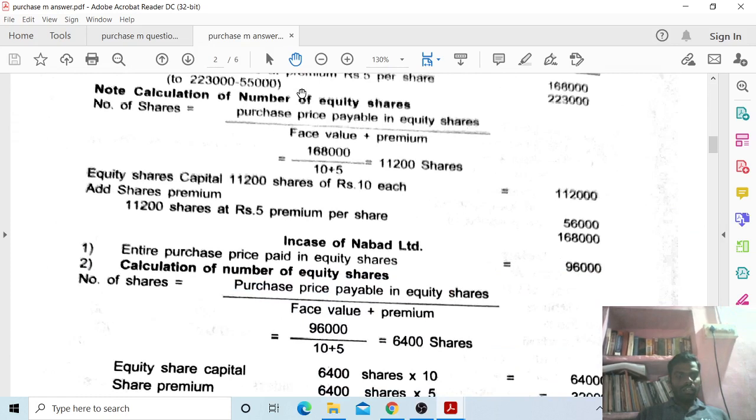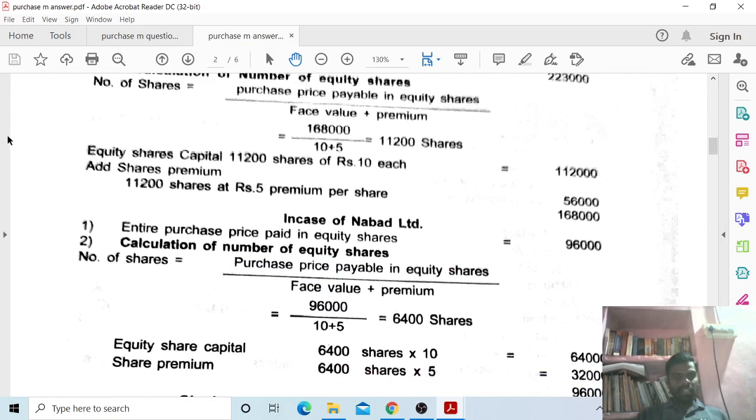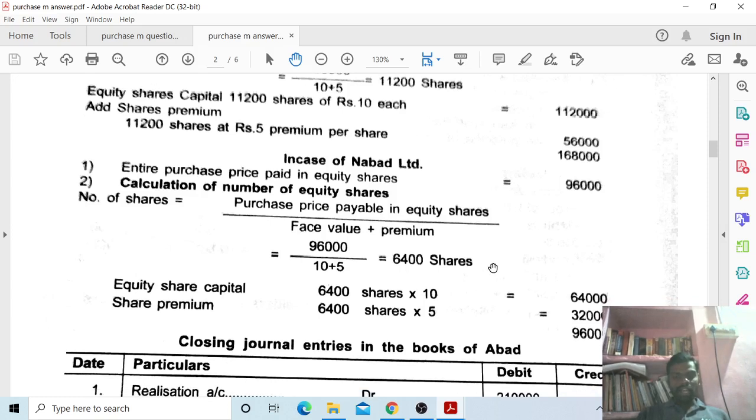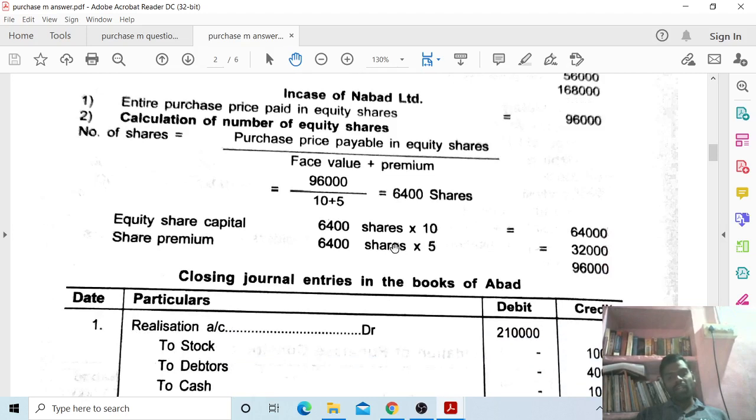Next, second one, calculation of number of equity shares. Number of equity shares is equal to purchase price payable in equity shares divided by face value plus premium: 96,000 of NABARD Limited divided by 10 per share plus 5 premium is equal to 6,400 shares. Now equity share capital: 6,400 shares into 10 rupees, 64,000. Share premium: 6,400 shares into 5 premium is equal to 32,000. Total 64,000 plus 32,000, 96,000.